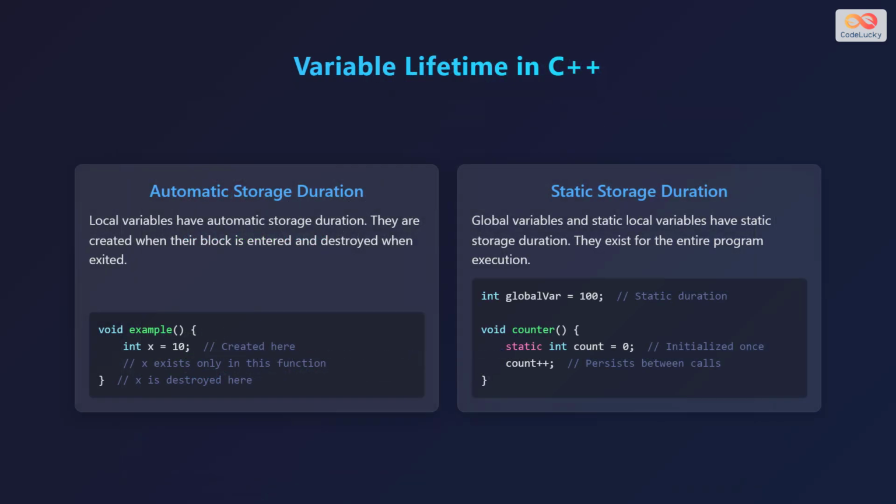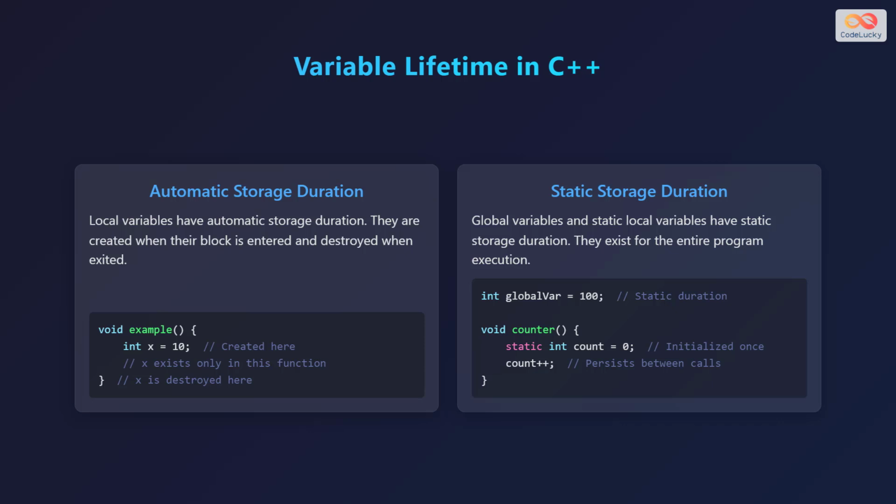Now let's discuss variable lifetime in C++. There are two types of storage duration. The first is automatic storage duration. Local variables have automatic storage duration. They are created when their block is entered and destroyed when exited. In the example function, an integer variable x is assigned to 10, and it is created as soon as the function is called. x exists only in this function and is destroyed as soon as the function ends.